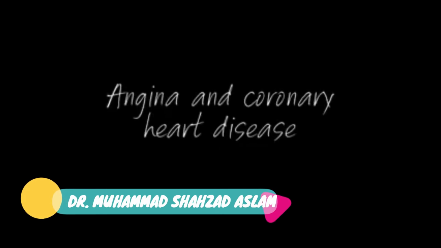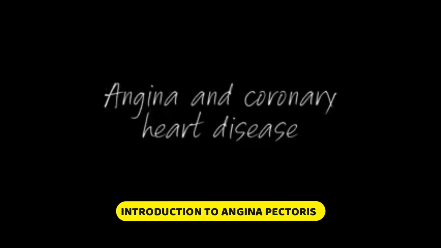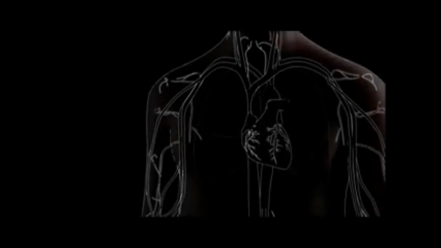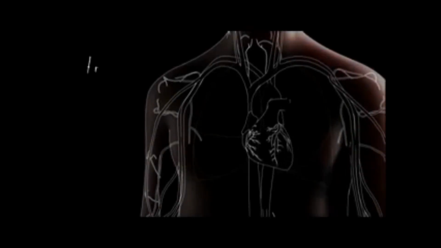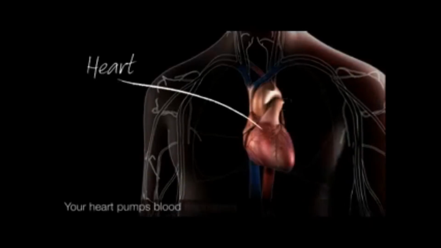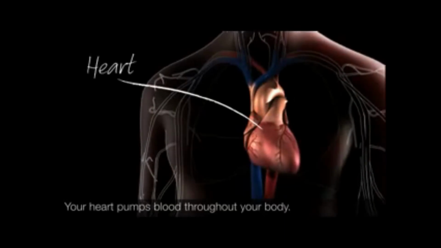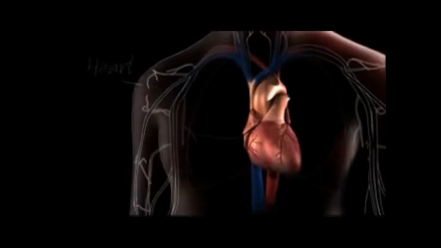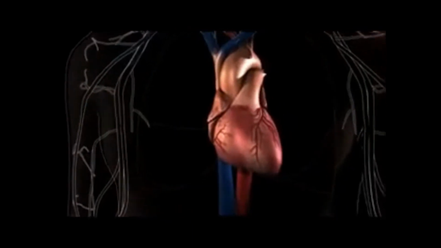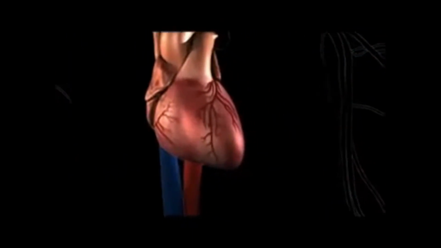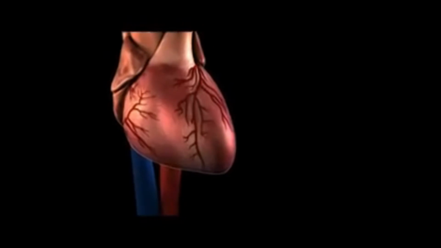Today we are going to discuss angina, and I am going to start my lecture with one of the animations that I found for you. First of all, we need to understand what angina is. The main definition is that it is an atheromatous obstruction of the large coronary vessel. If we define angina pectoris, it is actually atheromatous obstruction of the large coronary vessel.